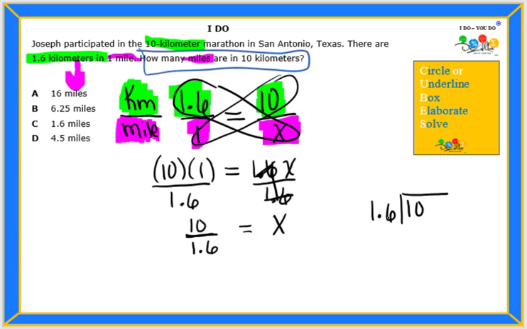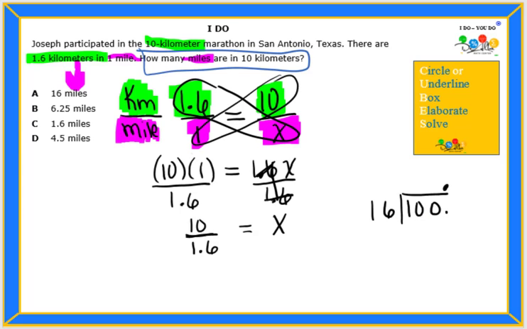Now, do you remember a rule about decimals? We've talked about this. Can we have a decimal in the divisor? No, we don't want a decimal in our divisor. So we are going to move that decimal all the way to the end to make a whole number. But whatever we do in the divisor, we have to do in the dividend. Now, where's the decimal in the dividend? I don't see one. That's right. It's behind the 0 because 10 is a whole number. So 10.0 would mean the same thing as 10. And now I can move this decimal one place over, and it would end up here. Okay, let's clean that up.